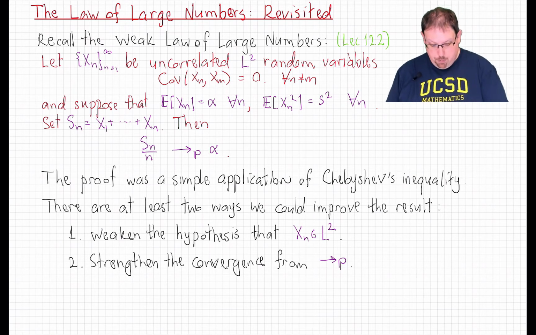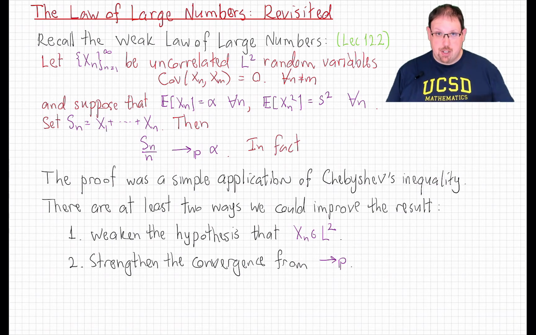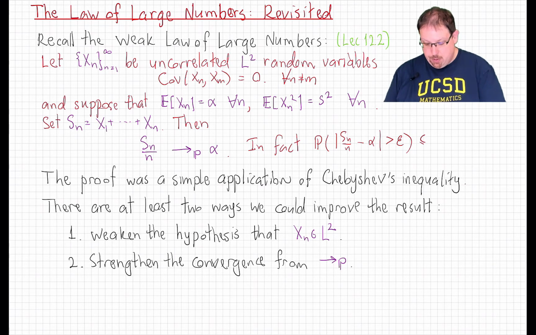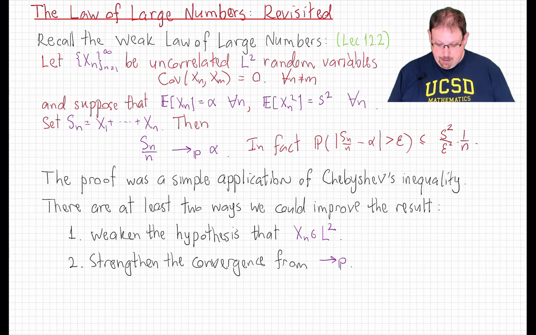In fact, we proved something a little bit more. We proved that the convergence rate in probability was 1 over n at worst. That is, the probability that |Sn over n minus alpha| exceeds epsilon was less than or equal to the variance divided by epsilon squared times 1 over n. And that, in fact, is generally sharp.